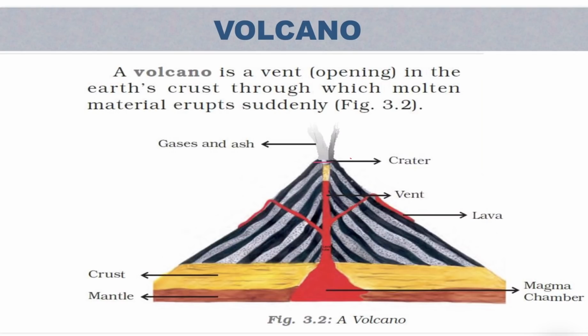So now what is a vent? This is an opening area from which the magma comes out. Lava, the molten material which comes out. See, this is the molten material, and when it is inside it is called magma. So when this magma comes out on the earth's surface, it is called lava. Crater.